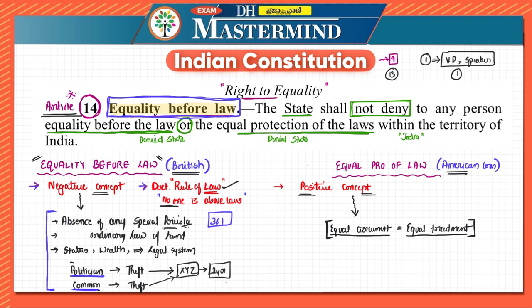And then before we started right to equality itself, we had finished right to property. In that also we had seen the relations related to right to property, legal right, constitutional right, etc. So those things will be very, very important. We'll try to go very slow, but I'll try to repeat a lot of things which we are discussing as and when it is necessary, so that it stays with you along with the video itself. In the next part we'll discuss Article 15.